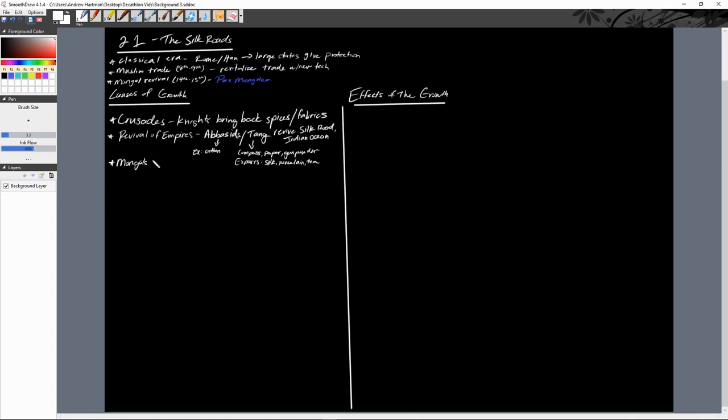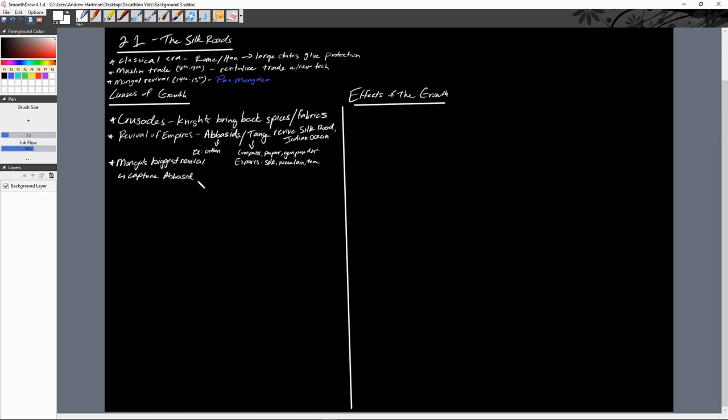Mongols have the biggest revival, right? The greatest revival of the Silk Roads. Okay, so we're going to read about the Mongols in the next section, but they do capture the Abbasids, right? They take over the Abbasid Caliphate. They also take over the descendants of the Tang, the Song dynasty, right?